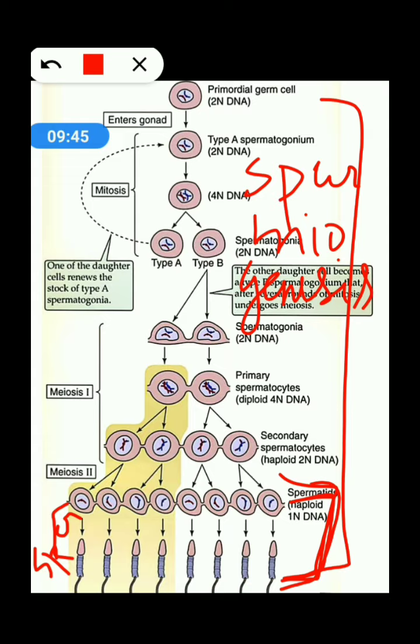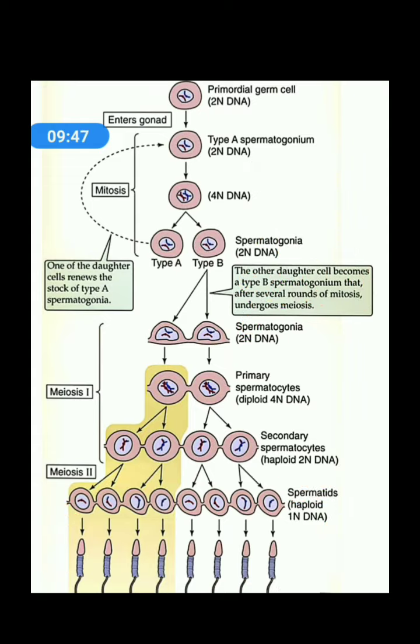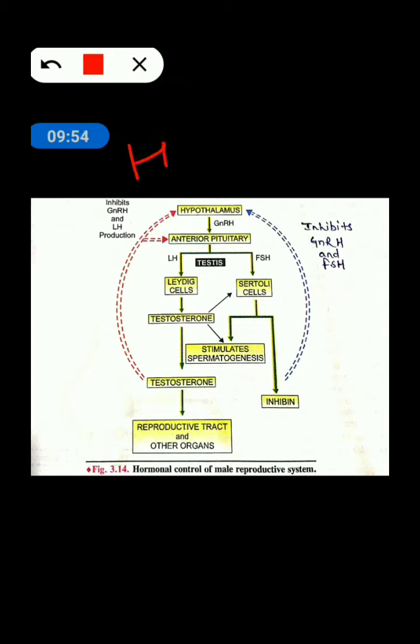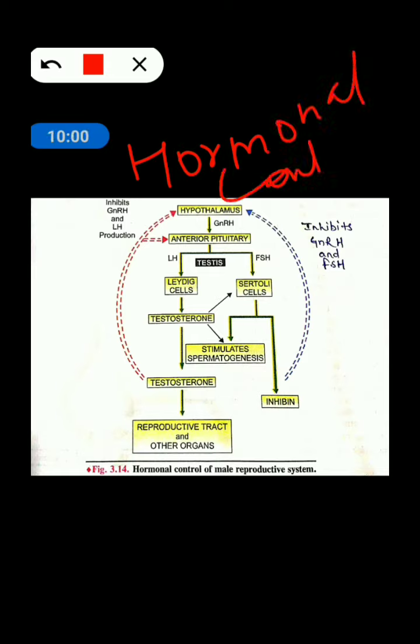Okay, so let's go for one more thing. The second thing that comes is how the hormonal control takes place. Because all of these are due to some hormones. If the hormones keep reducing, that is a problem, and if there is a large amount of hormone, that is also not required.